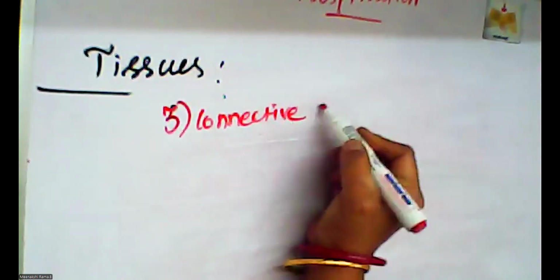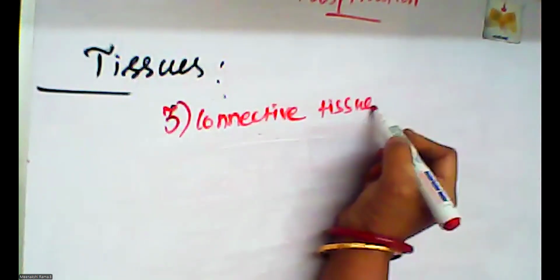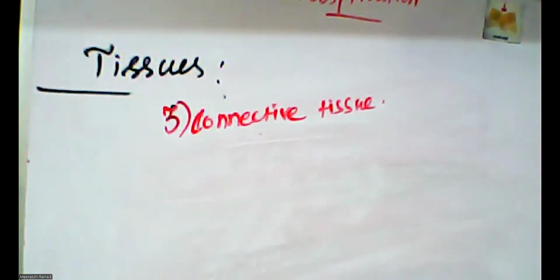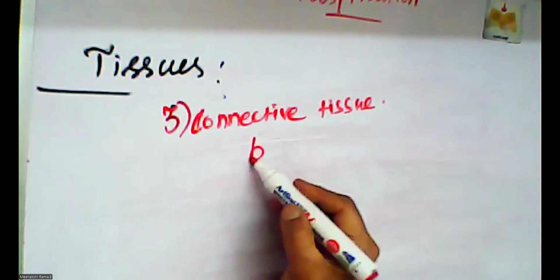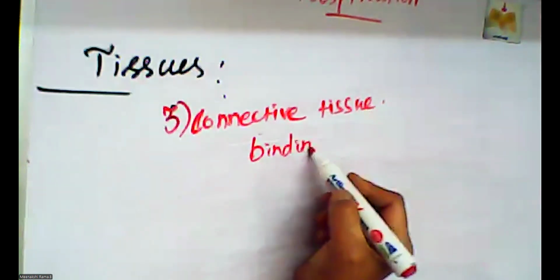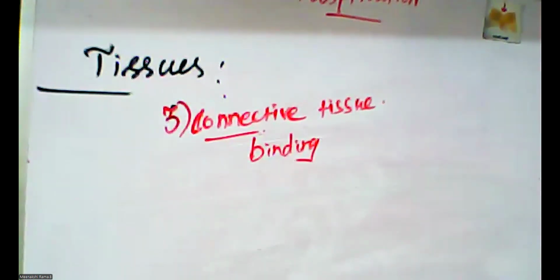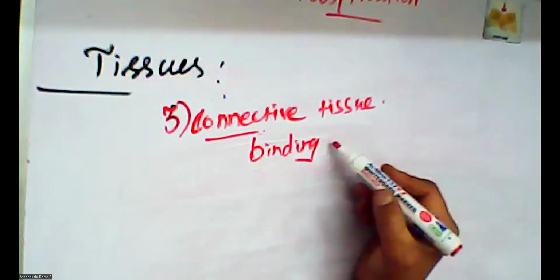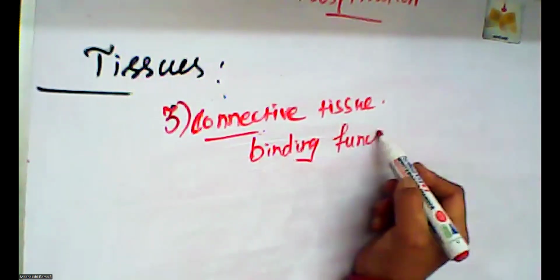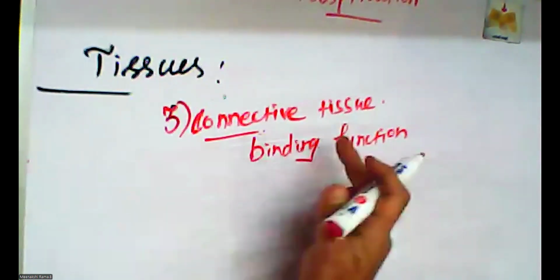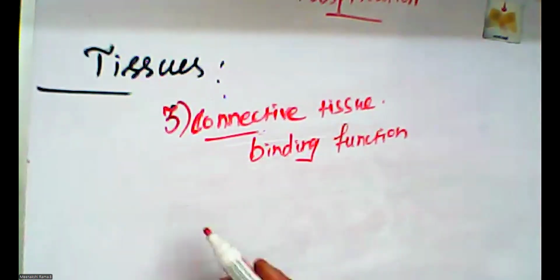The connective tissue function is binding, and tissues bind our body in different structures. Binding function is called connection. Connective tissue means binding is the main function of connective tissue.